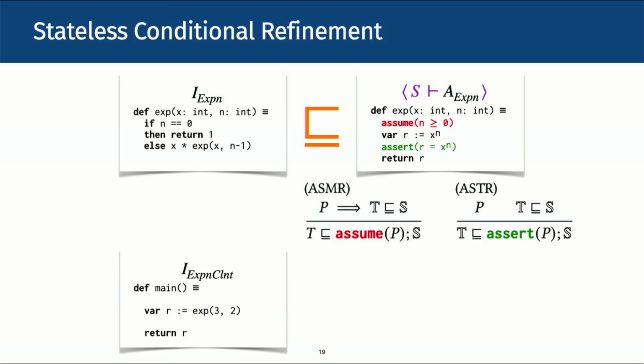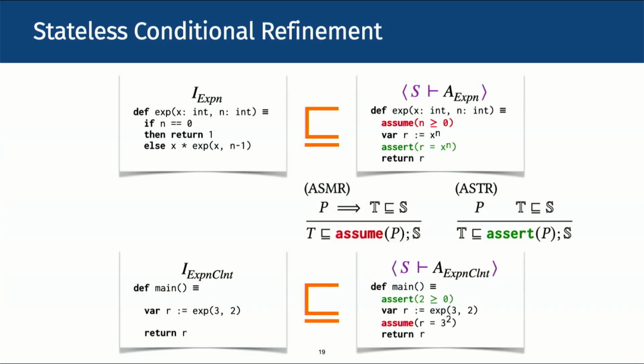Now we consider a simple client of this module, which just calls exp with 3 and 2, and then returns the result. On the side of the client, the wrapper inserts the pre and post conditions of exp, but this time in the opposite way. Since the client module is calling the exp function, it needs to prove the precondition and gets to assume the postcondition.